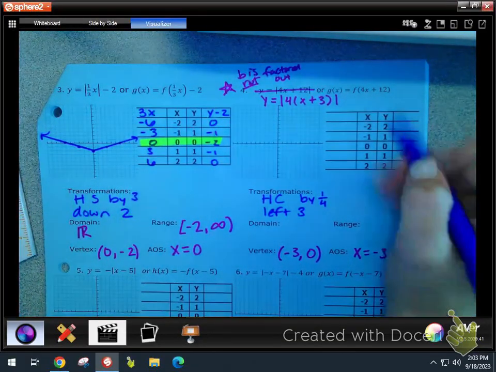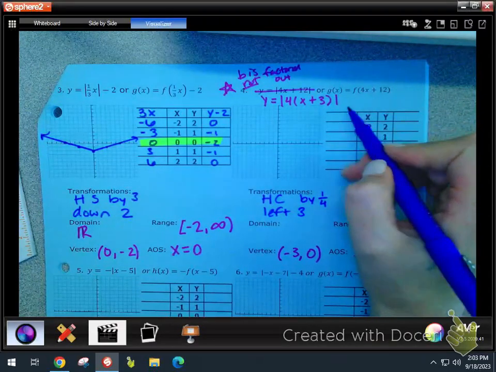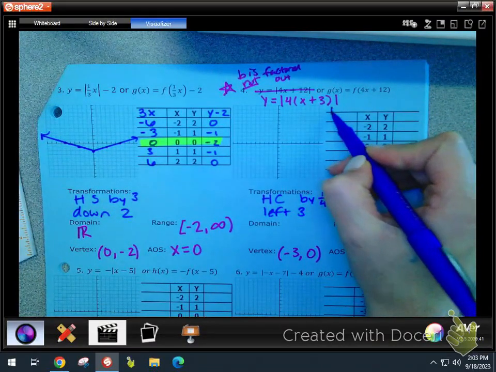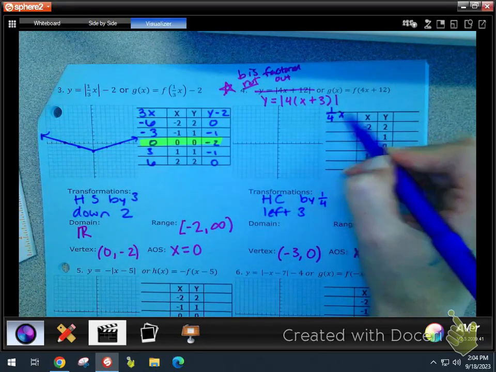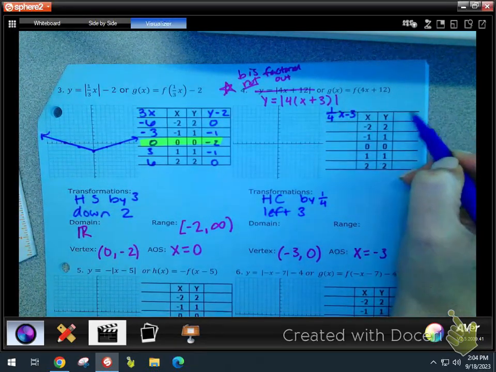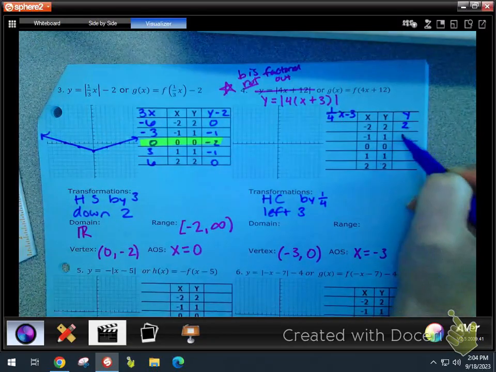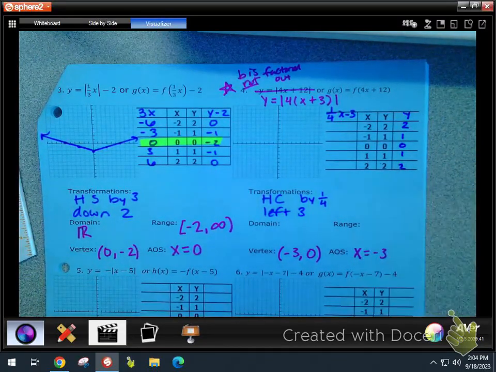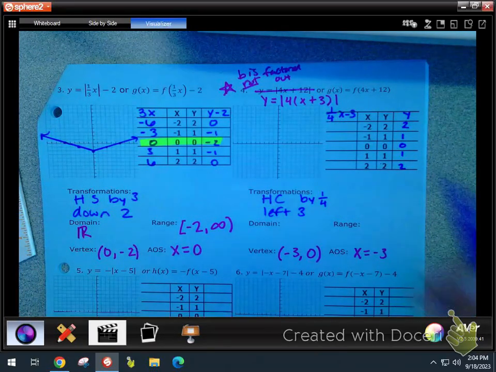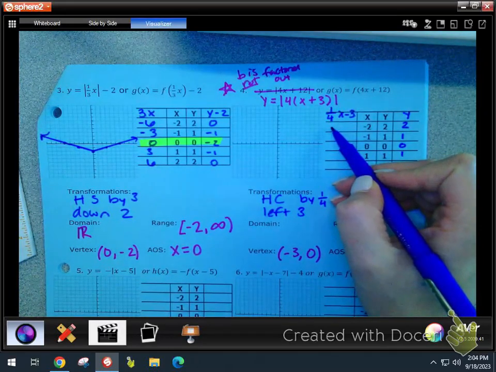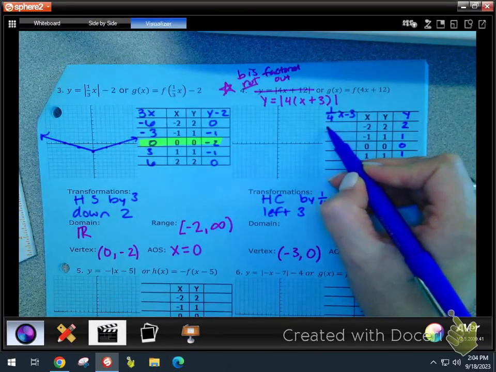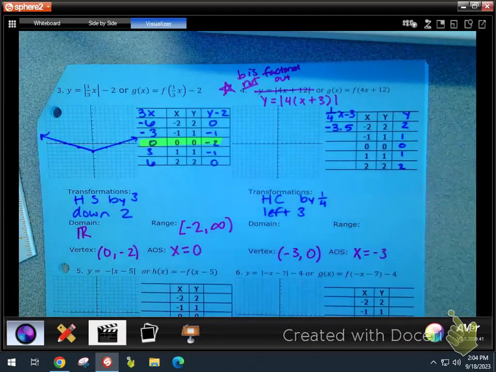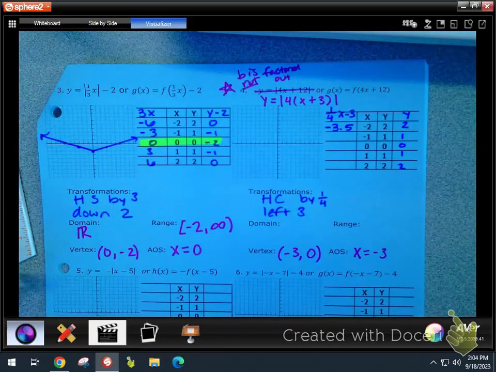My table. What do I have to do to my x's? Multiply by 1/4. Oh, this is going to be fun. 1/4 x minus 3. My y's aren't changing, though. Right? That's at least nice. Negative 2 times 1/4, well, negative 2 divided by 4 is what I'm doing. So what is that? Negative 0.5. Negative half minus 3 is negative 3.5. 3 and a half.